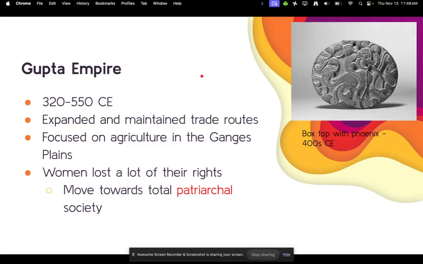All right, so they were from 320 to 550 CE. They expanded and maintained trade routes. They focused on agriculture in the Ganges Plains. Women during this time lost a lot of their rights and moved towards more of a patriarchal society. So that means that the power is passed from father to son.